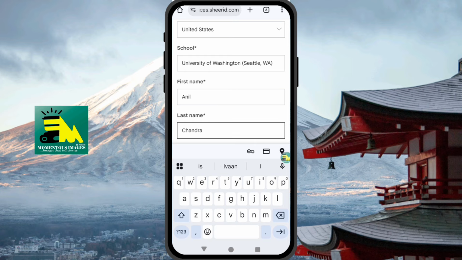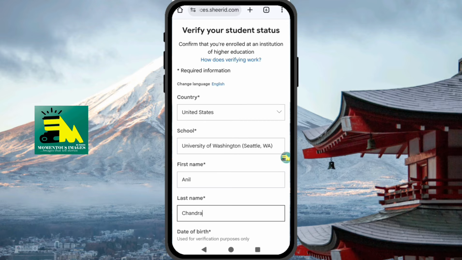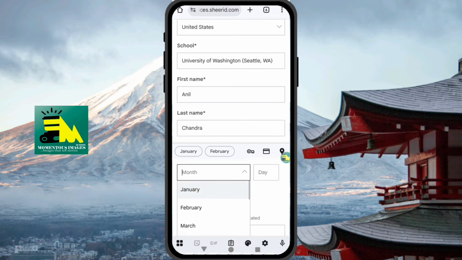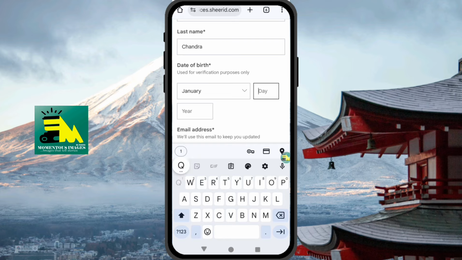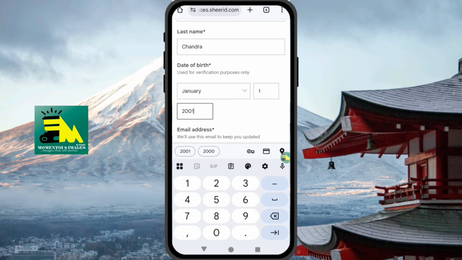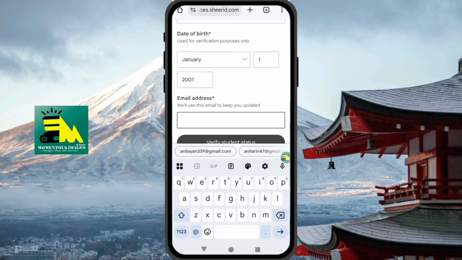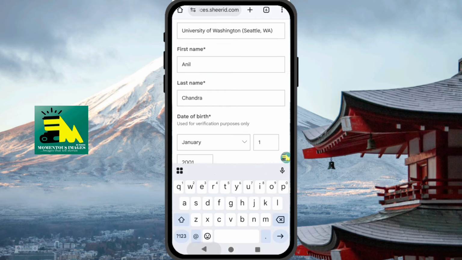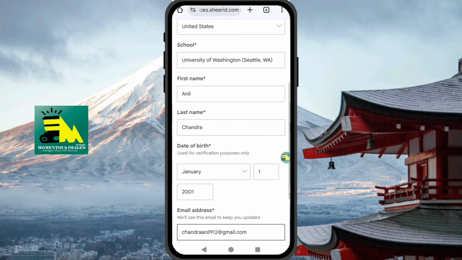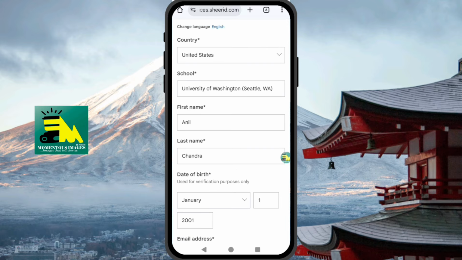The last name, input it, Chandra. All right, any name at all. So just make sure that your date of birth tallies with your Gmail. The 2000 or 2004 is very important. So I used 2001 on my Gmail account. So that's why I'm using 2001 here too. So after that, we verify it.